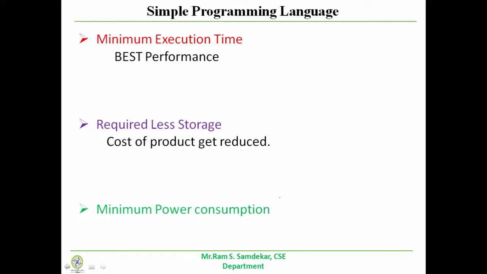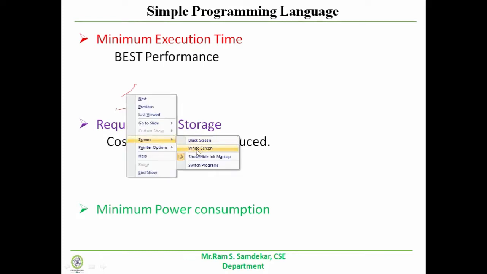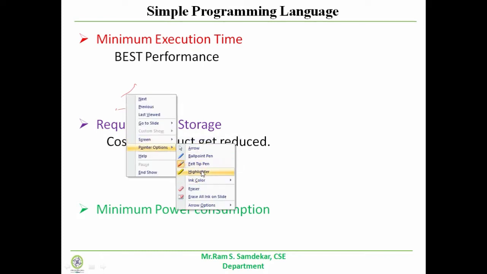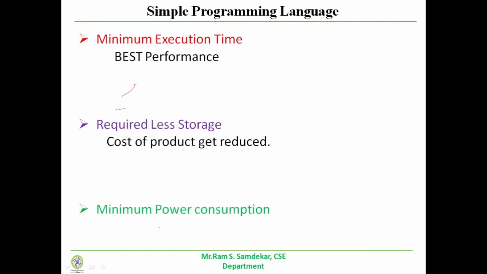Suppose from the market you purchase one remote control which controls your television set, and the cost of that remote control is, take an example, near about 140 rupees.